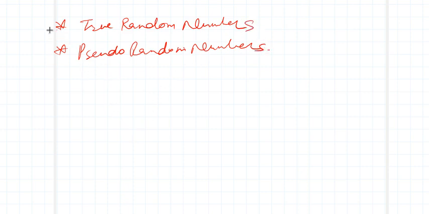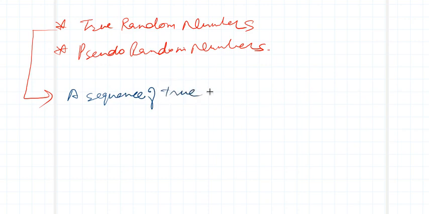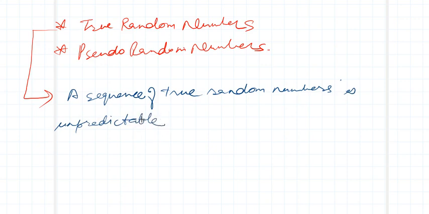So let me talk first of all about true random numbers. So a sequence of true random numbers is unpredictable and cannot be reproduced.